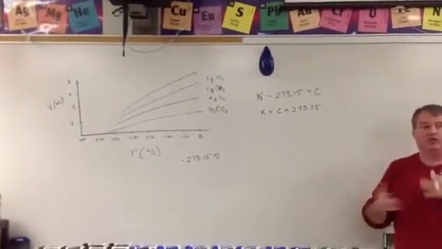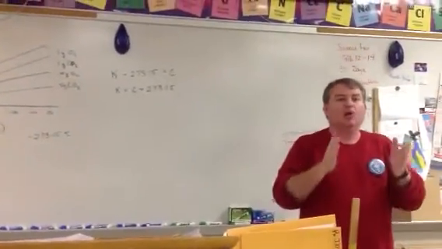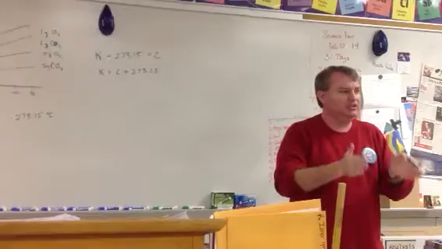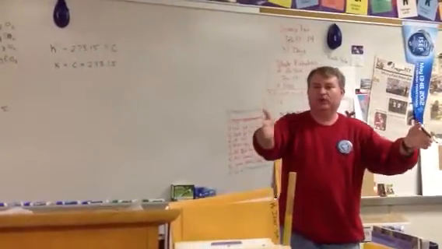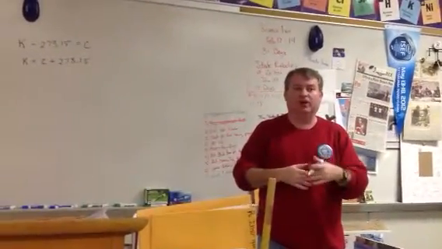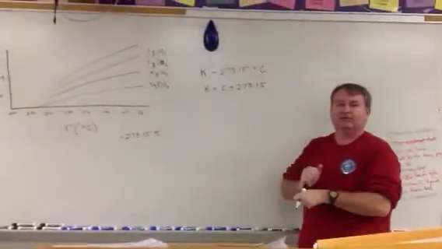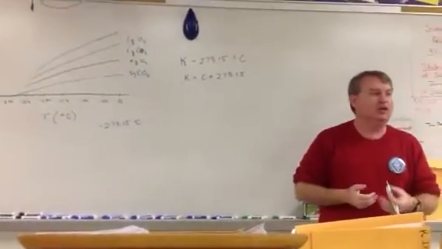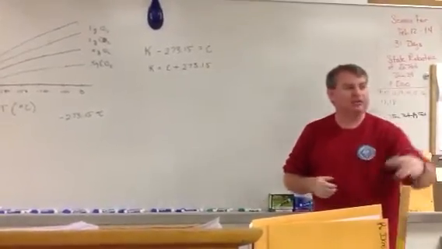So if you're measuring or using an equation where it only involves a change in temperature, like if it goes from one temperature to another on the Celsius scale, and you need to later convert to the Kelvin scale, as long as you're only dealing with a change in temperature, you don't have to convert, because 1 degree on the Celsius scale equals 1 degree on the Kelvin scale. That'll make more sense later.